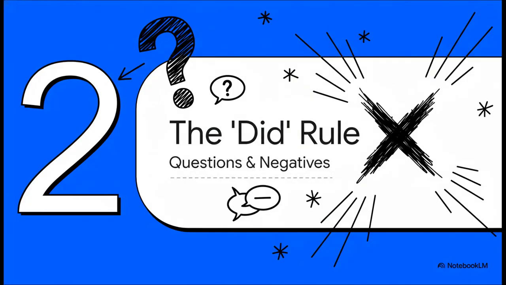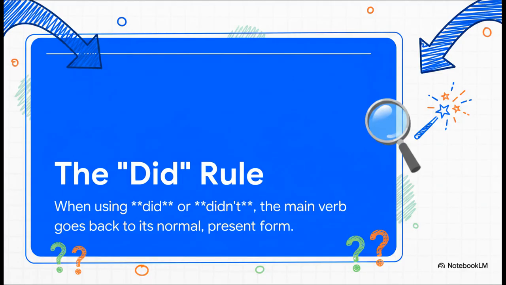All right, we've got positive statements covered. But what happens when you want to ask a question or say something didn't happen? This is where probably the most important rule of the past tense comes into play. I call it the did rule. So listen up, because this is the key to everything.